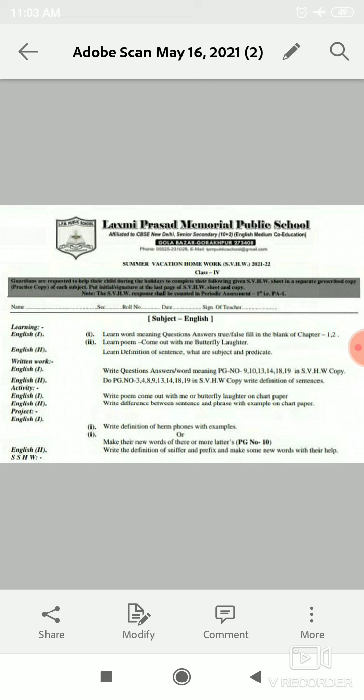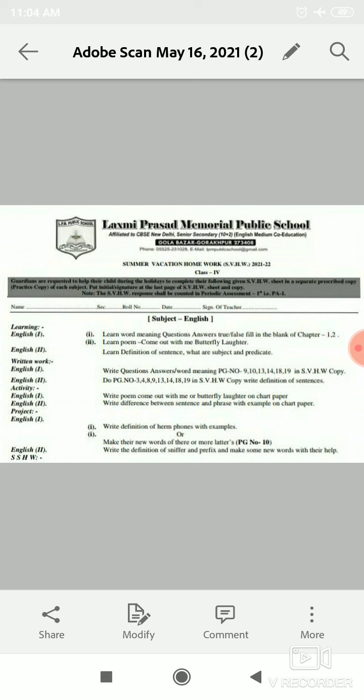Okay, so students, now this is your written work. Now English first. So students, write question answer and word meaning from page number 9, 10, 13, 14, 18, 19 in SVHW copy.